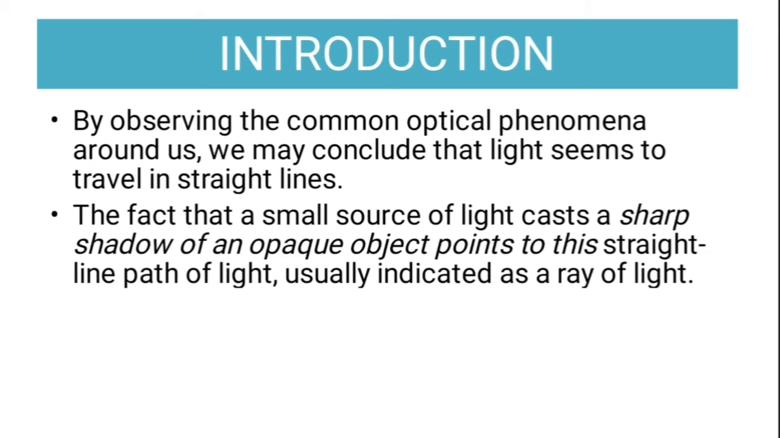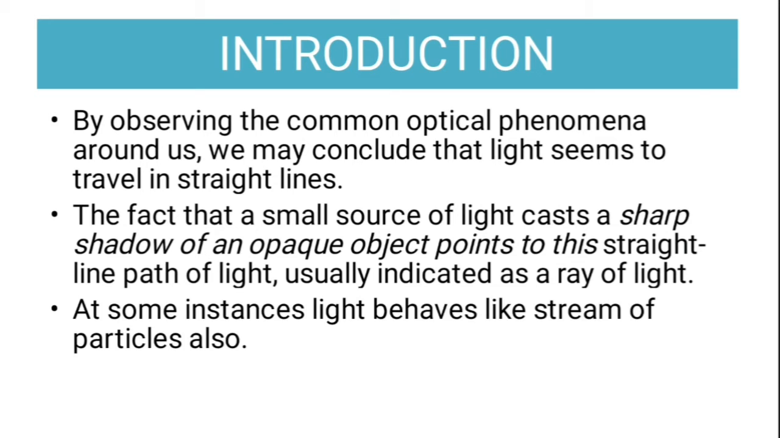The fact that a small source of light casts a sharp shadow of an object points to this straight line path of the light, okay, usually indicated as a ray of light. At some instances, light behaves like stream of particles also. ऐसे कुछ incidents होते हैं, ऐसे कुछ instances होते हैं जहाँ पे light particle तरह से भी behave कर सकता है. In fact, for a long period of time, we human beings were thinking that light is a wave.